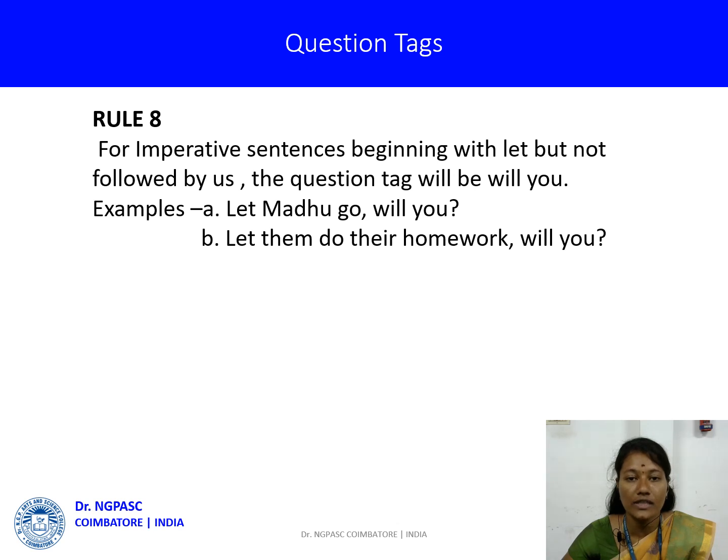For imperative sentences beginning with let but not followed by us, the question tag will be will you. Let's see the examples. Let Madhu go, will you? Let them do their homework, will you? When the sentence starts with let and is not followed by us, the question tag will be will you.